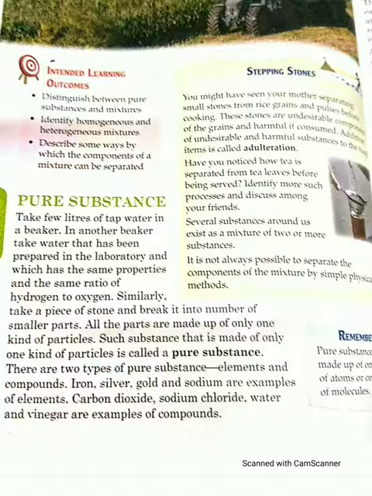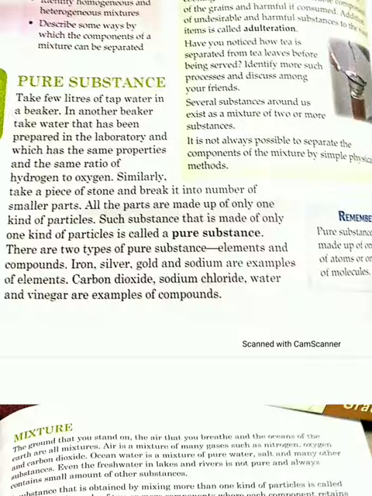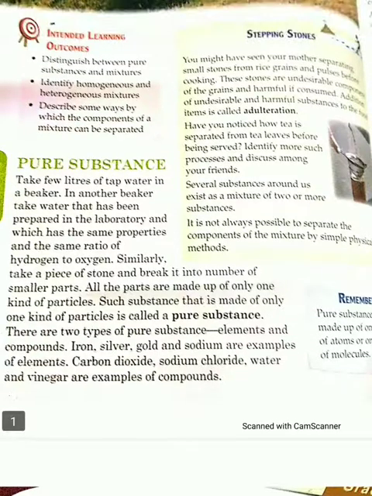Okay, so let us talk first about what a pure substance is. We can say that a substance that is made up of only one kind of particle is called a pure substance. As the name indicates, it is pure. For example, if I am taking water from my home tap and you are drinking water from the school tap, both waters are the same. You can say the composition of water is the same.